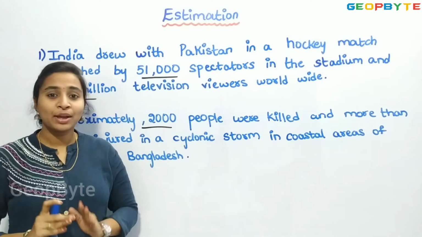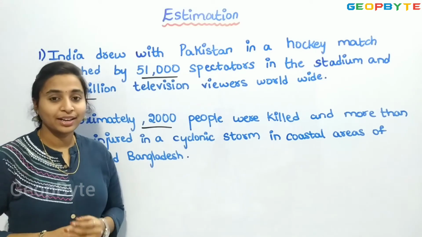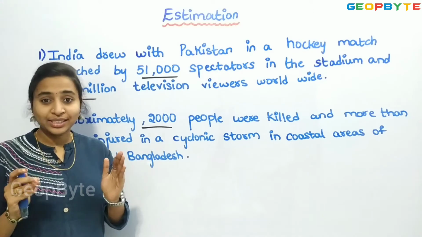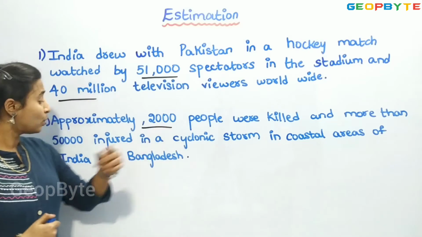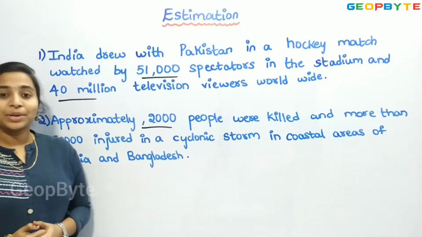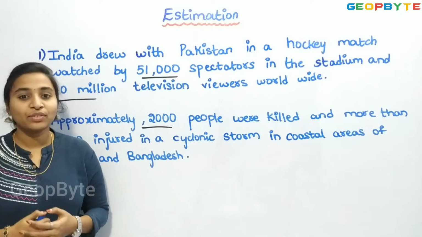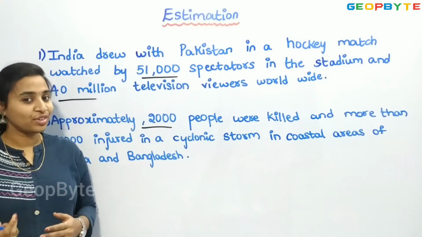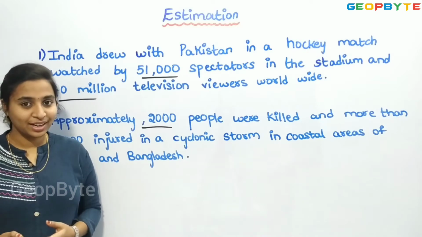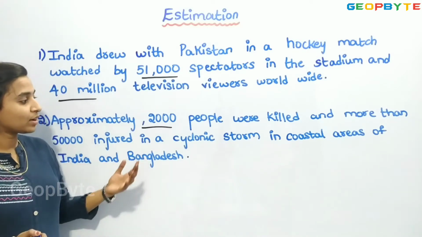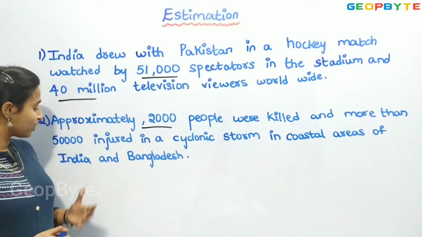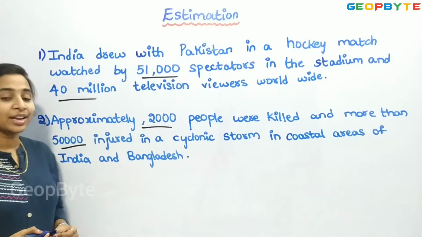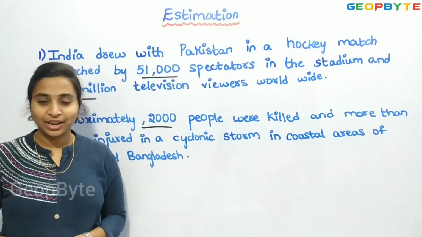Approximately 2,000 means it may be 1,900 or 2,010 or like that, nearest to the value. And more than 50,000 means we are not saying exactly 50,000 were injured. They may be 50,500 or 50,600 like that. So this 50,000 is also an approximate value.